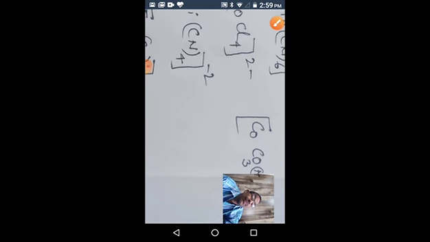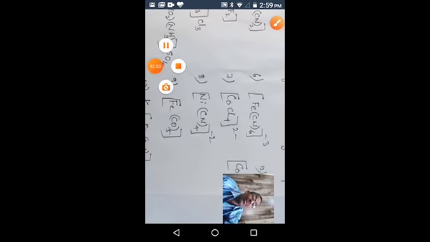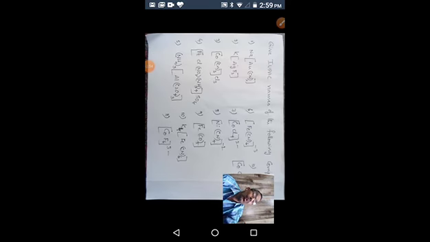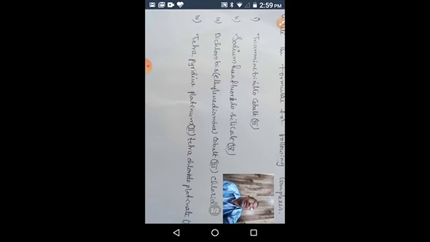Okay, it's clear. In this way, we can give the names of different coordination compounds. Coming to one more topic, how to write the structure when the name is given.